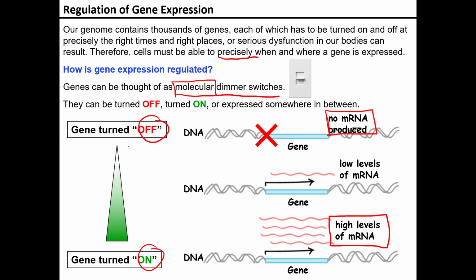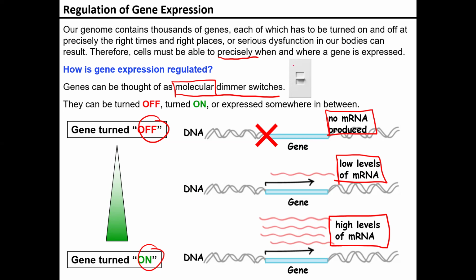We can underexpress or overexpress, and we can have different levels of mRNA being produced, because certain parts of our body might need some of this being produced, while other parts might need a lot more. It's just an idea of how gene expression works and how we can adjust the amount that's expressed, which directly affects how much protein is being produced.